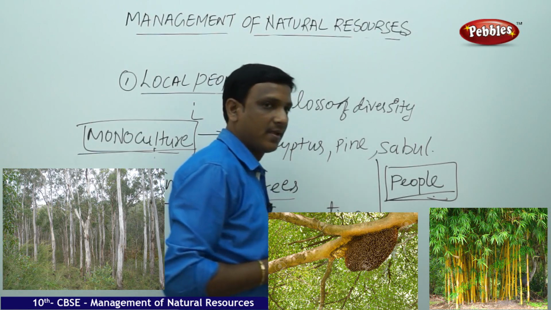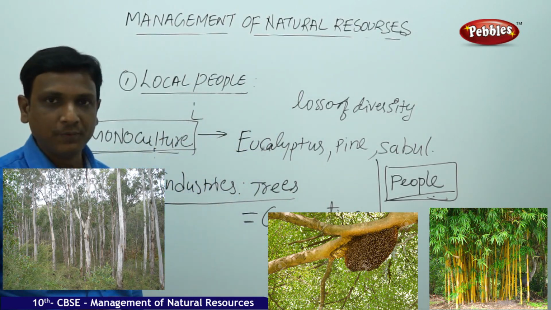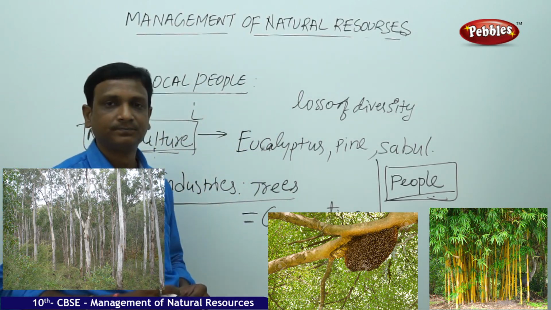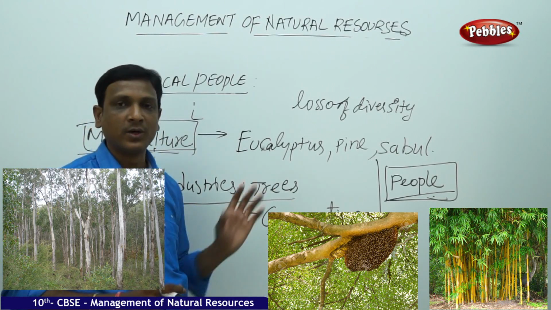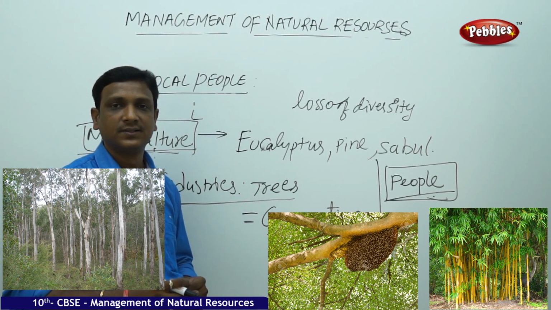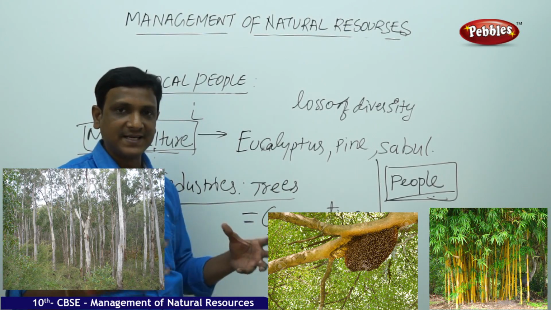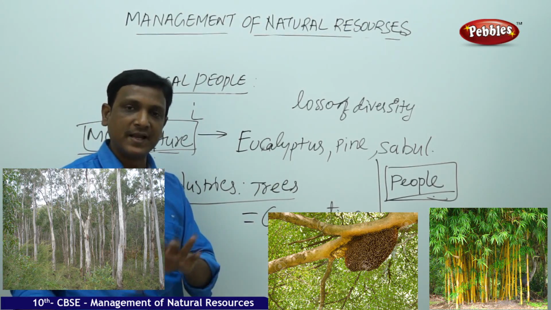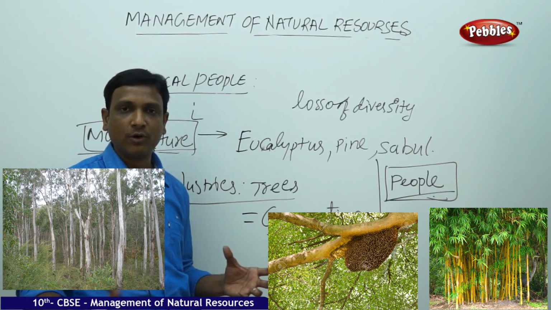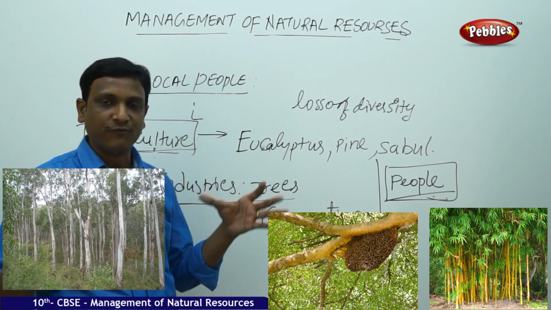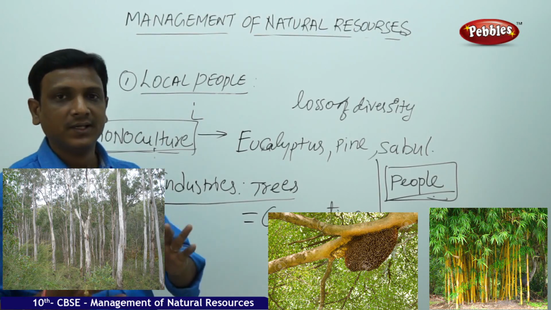But are these local people not part of the forest? If those people are not there, what happens to the forest? So the people are a part of the forest. When they are interacting with the forest, people are also a natural part of the forest. When the local people interact with it, the forest products can be properly utilized.